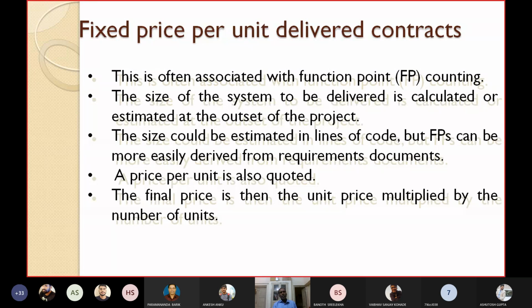A price per unit is also quoted. Per unit, what the price is, is quoted, and then the final price is computed. The final price is the unit price multiplied by the number of units. So it is the unit price into the number of units. Or here you can say what is the price per one function point, and how many function points are there. Multiply the number of function points by the price per function point, and that will give you the final price. That has to be mentioned in the contract document.